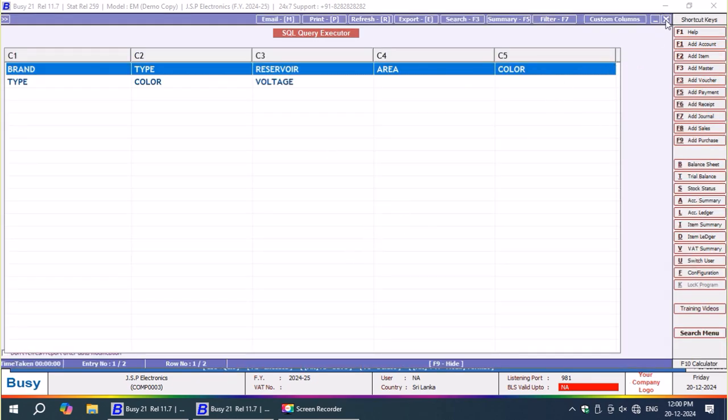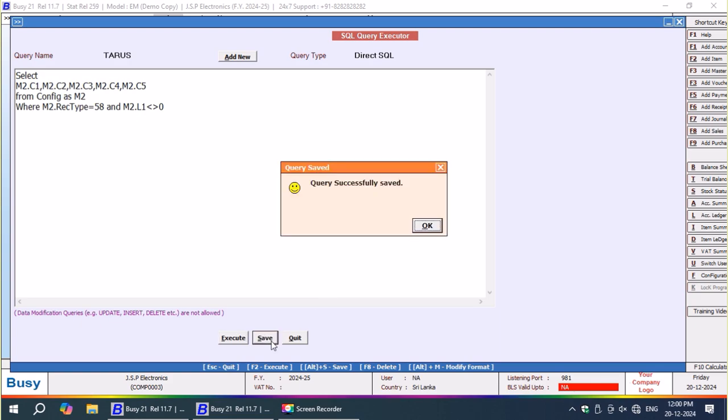Now these are my actual parameter names that I want to print with the item, so I have to tag them with the item. So now I have to add the query, fully saved. It's okay, that query is being saved. Now it is done.